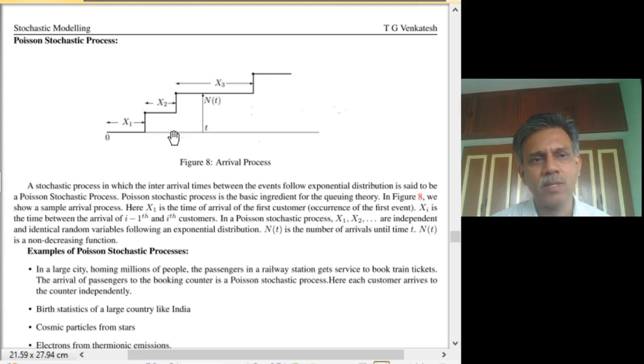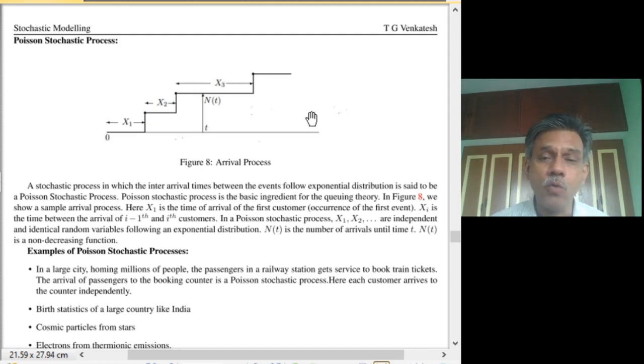So the time at which the second event occurs is x1 plus x2, and the inter-event duration between the second and the first event is x2. Similarly, x3 denotes the inter-arrival time between the third event and the second event, and the absolute time at which the third event occurs is x1 plus x2 plus x3.